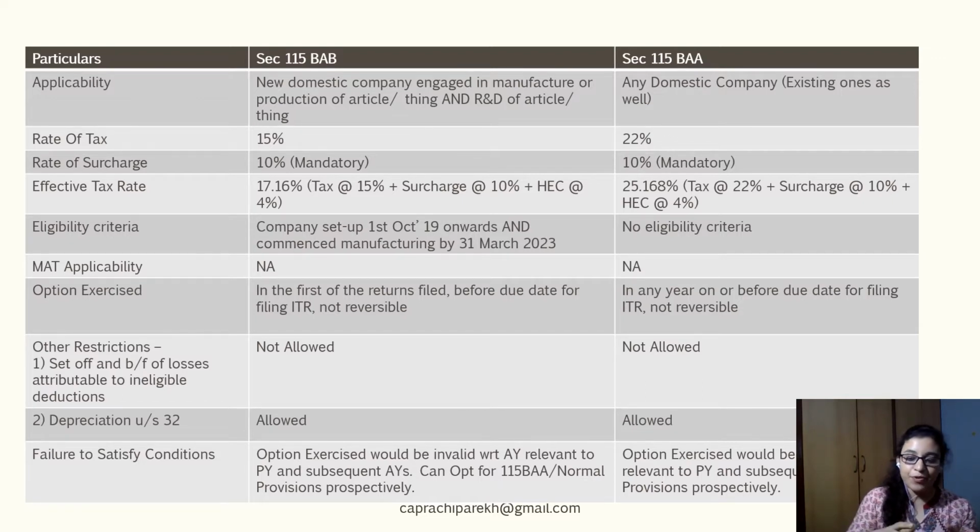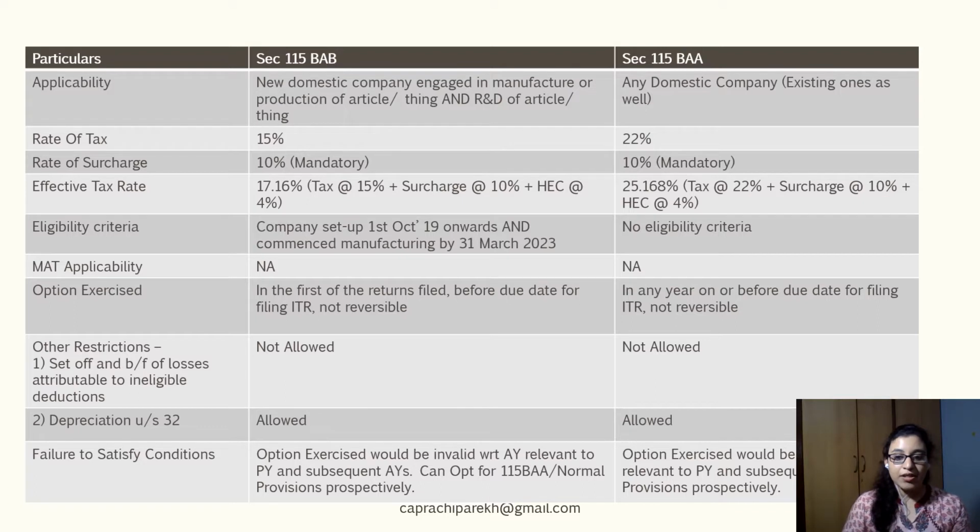filed. So these provisions are in a way mandatory from assessment year 2021 itself, unlike the provisions of section 115BAA, where the company could decide to go in for this particular section at a later previous year after exhausting probably its tax holidays or the MAT credit lying to its disposal. So that particular aspect is not there in the context of this section because it is essentially a newly incorporated